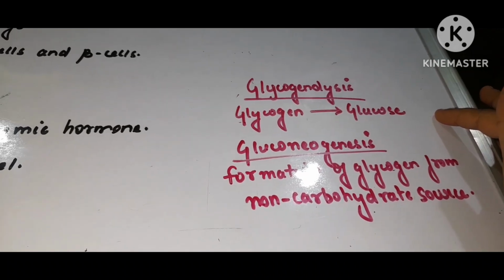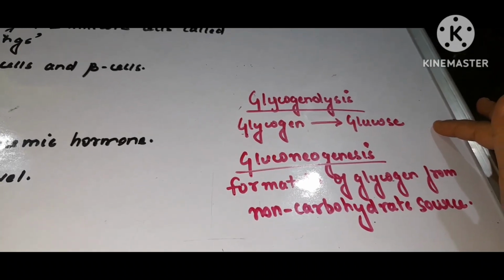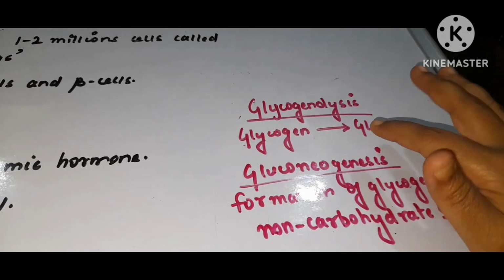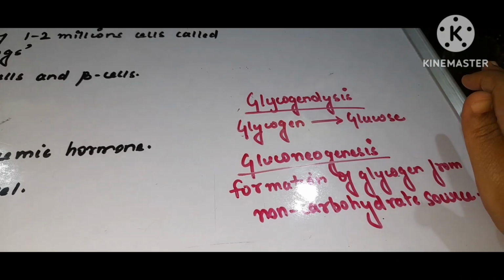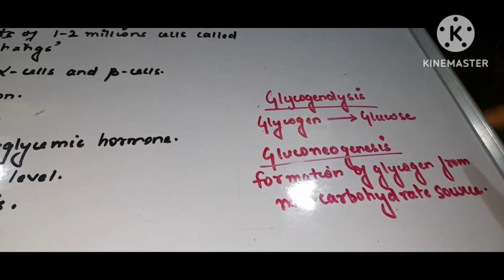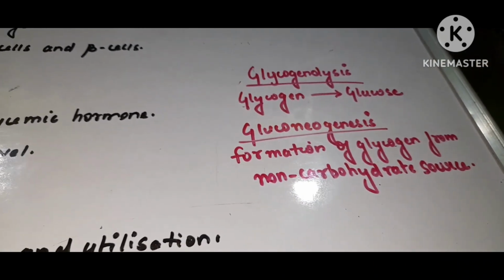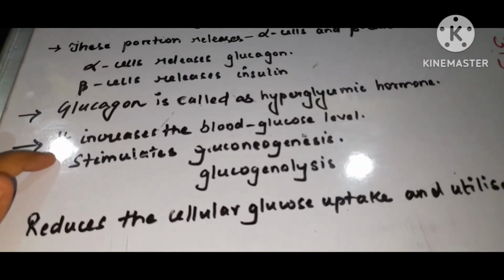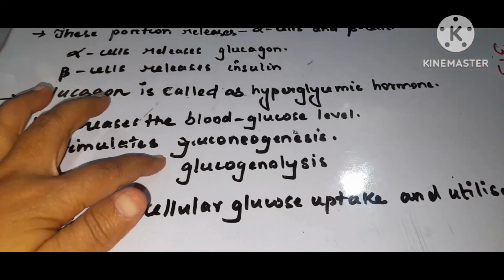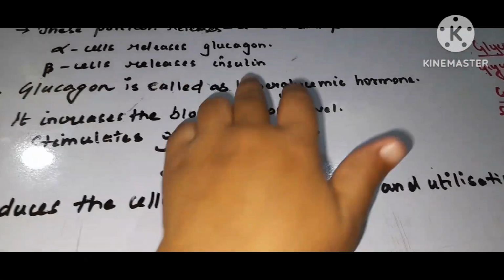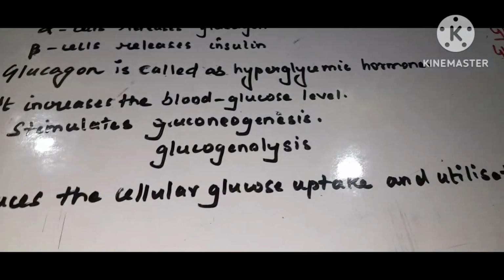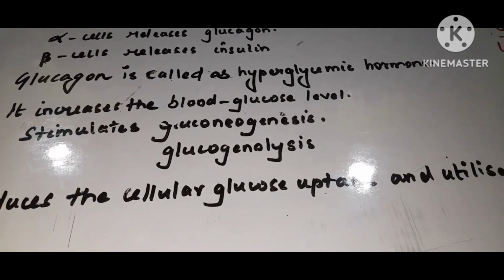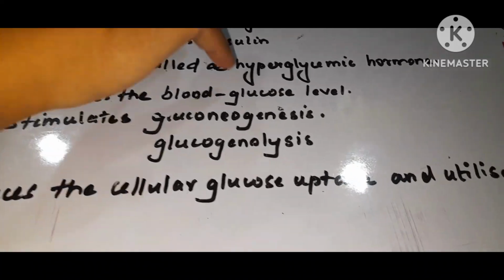Glycogenolysis means the glycogen stored in the liver cells, that is the hepatocytes, is induced to convert into glucose. So these two processes increase the blood sugar level. Glucagon increases the blood sugar level by gluconeogenesis and glycogenolysis. That is why it is called a hyperglycemic hormone. Hyper means more, over, and glycemic refers to the glucose level of the blood.